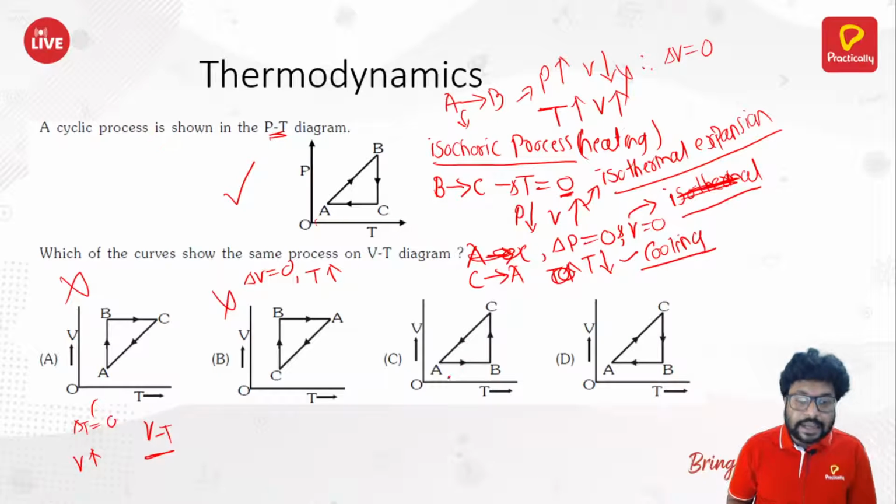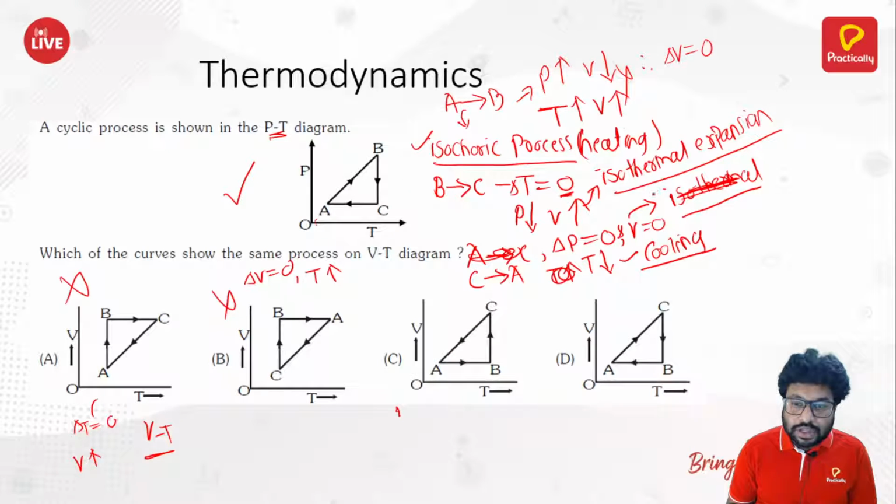If you look at the C, when you're going from A to B, volume is constant, but T is increasing. That means A to B here has to be isochoric heating. So A to B was isochoric heating here also. Okay, that is for A to B.